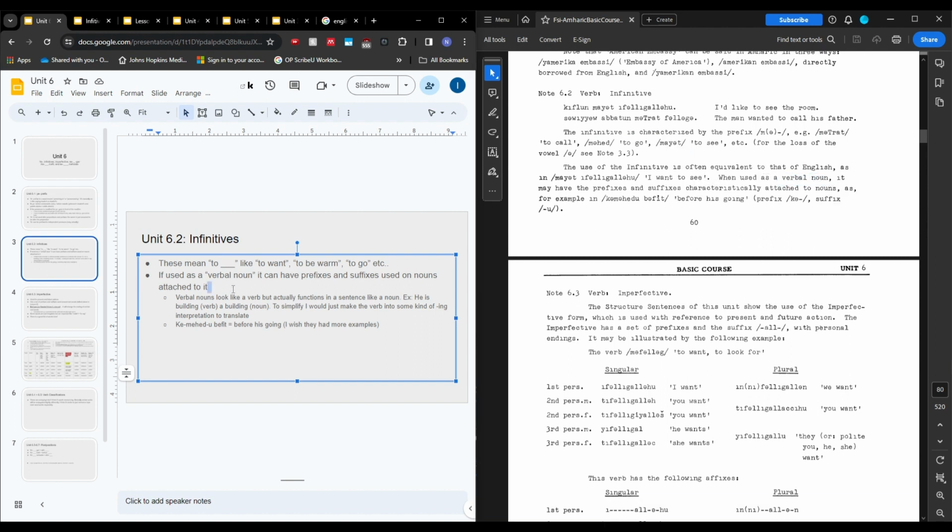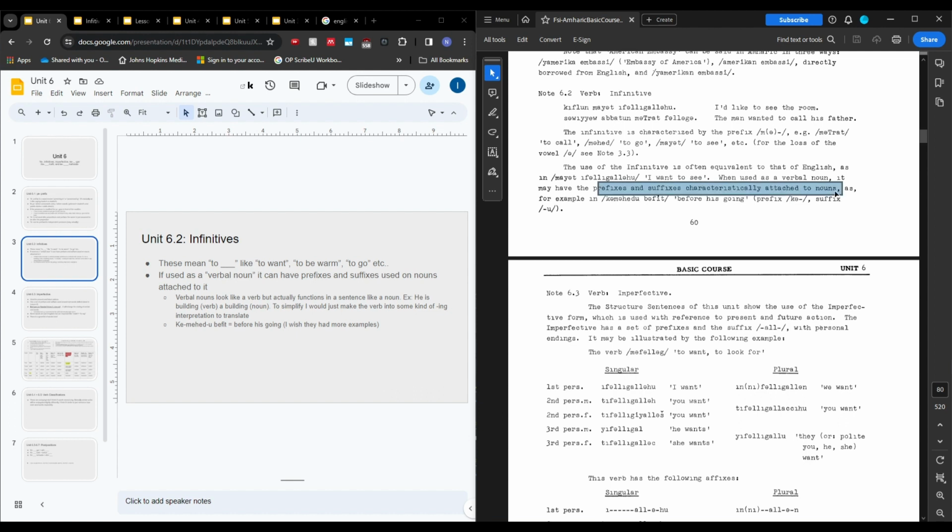So I'm actually not super great at understanding what a verbal noun is. Basically, it's a verb that looks like a verb but actually functions as a noun. So the example I could find is he is building, which is a verb, and a building. Building is like a noun. I can't really figure out how to directly translate that usage into Amharic, but I would just say, if you see an infinitive and it has prefixes and suffixes attached to it that are normally attached to nouns, I would just translate that infinitive to the best of your ability into some sort of ing version of that word, and then just sort of make up something that might work.